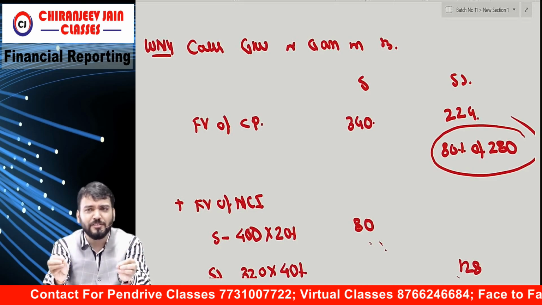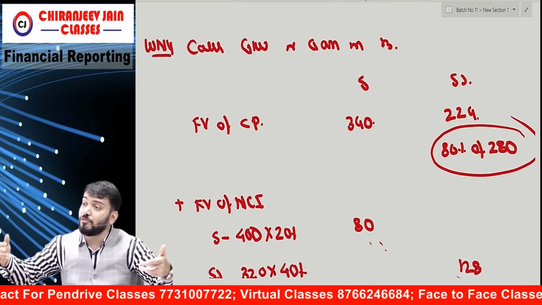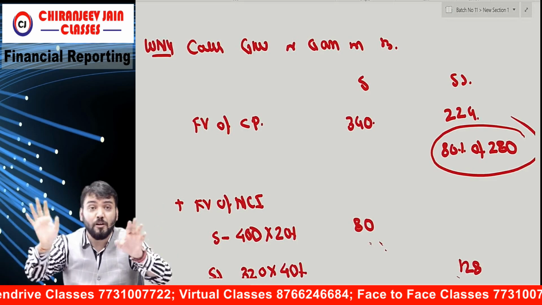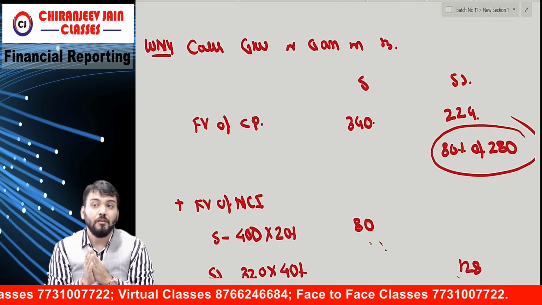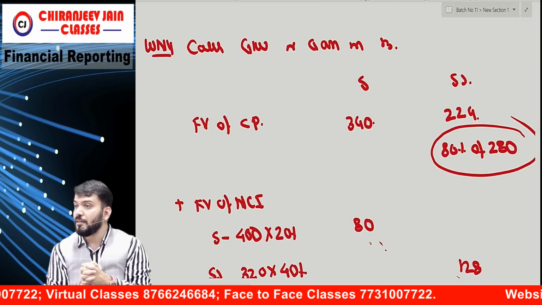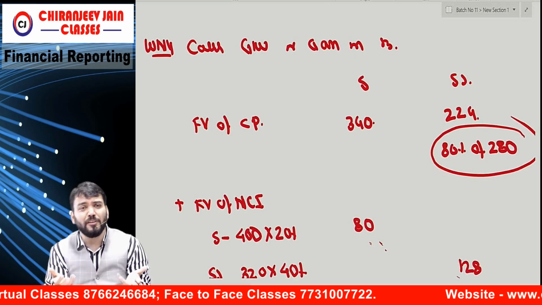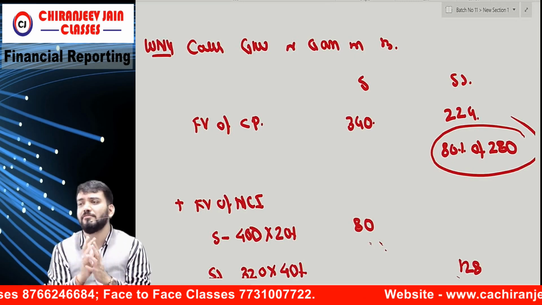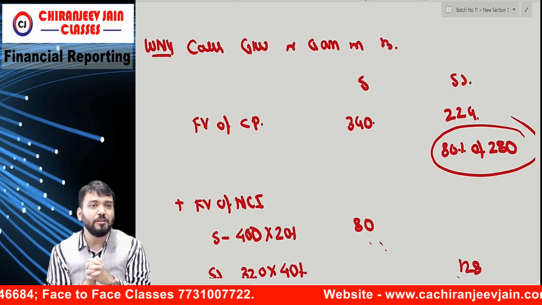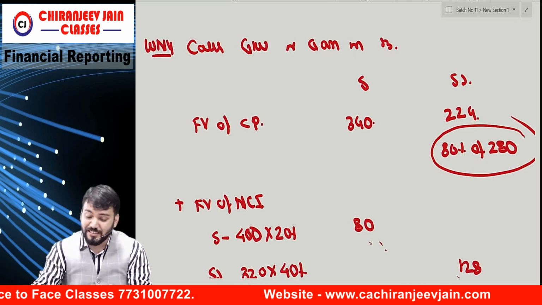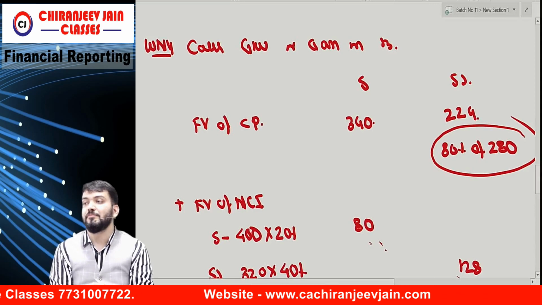The grandfather acquired control over the son, but the grandfather also acquired control over the grandson without doing anything. Or to get control. So the purchase consideration for the grandfather is only what? For the son. Are you able to understand? So it means it should be zero.